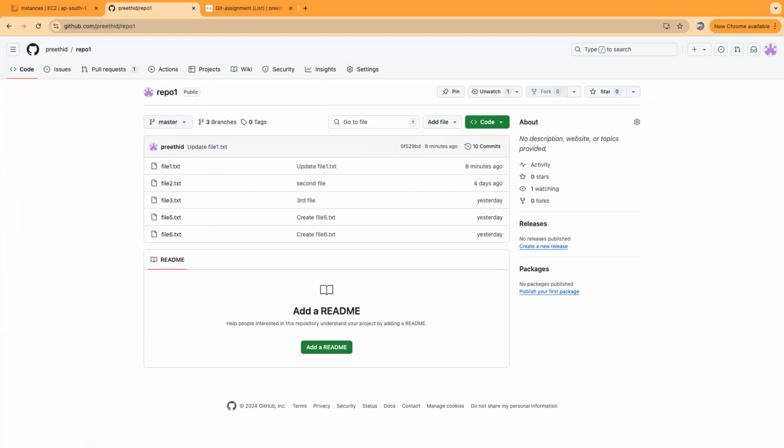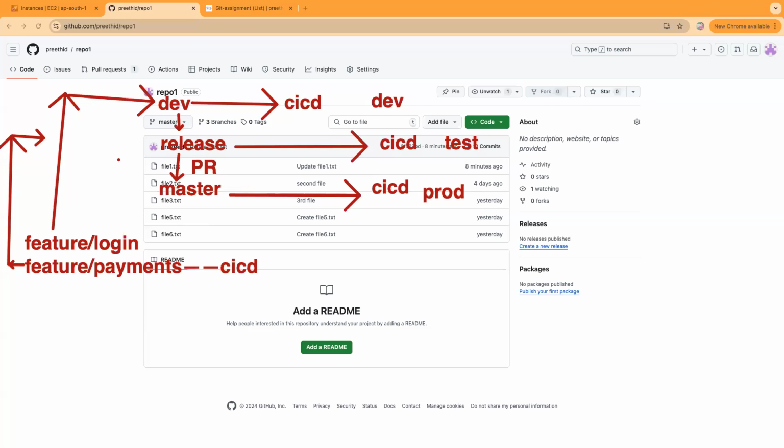Preethi, what will be the difference between the feature and dev? I think most probably we have the dev environment only in most places, right, Preethi? Feature is where you are developing your code, checking for syntax errors, building, compiling, making sure the code is free from all these errors. Then you create another branch like the dev branch. Of course, here also for feature we are doing CI/CD, right? And then to the dev environment.